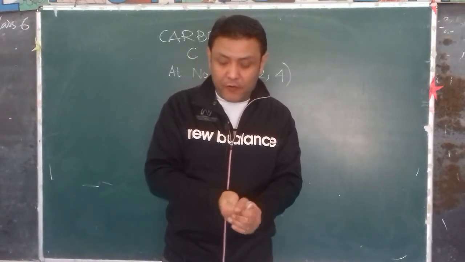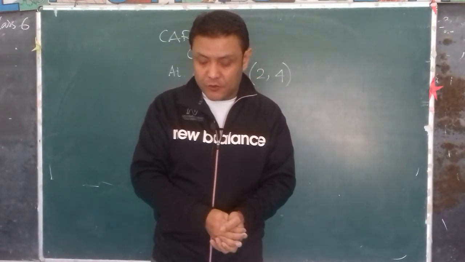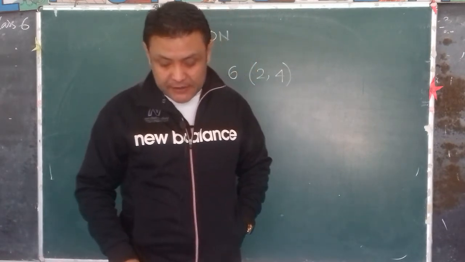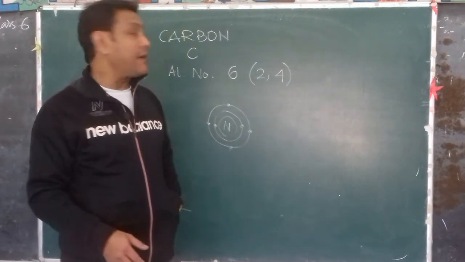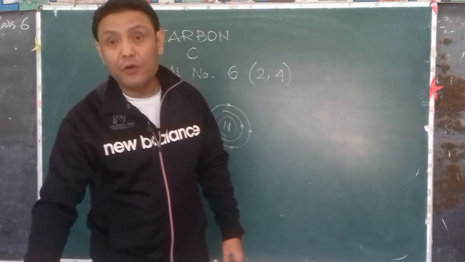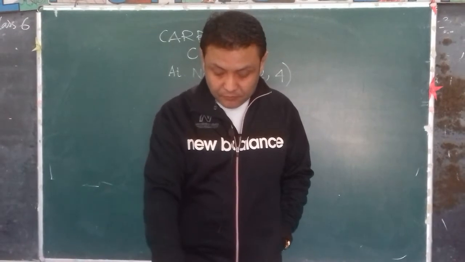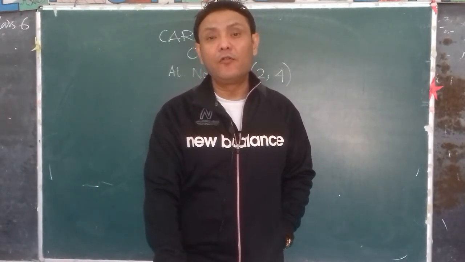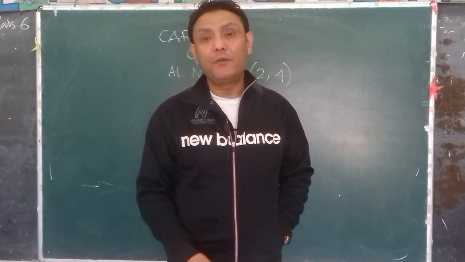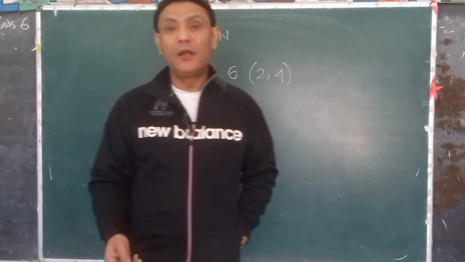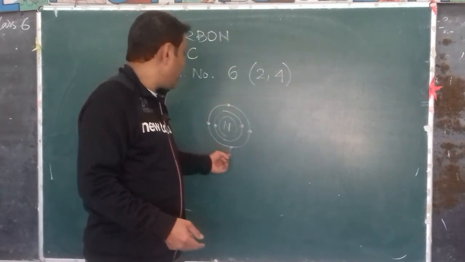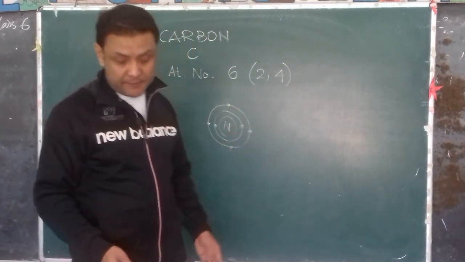Carbon forms 4 covalent bonds by mutually sharing 4 electrons with other atoms, and carbon is hence tetravalent and exhibits tetravalency, since carbon has 4 electrons in the outermost shell. Therefore it will show tetravalency and form 4 single covalent bonds with other elements. Especially, when we talk about hydrocarbons, a single atom of carbon will form 4 single covalent bonds with hydrogen. We'll come to that later.